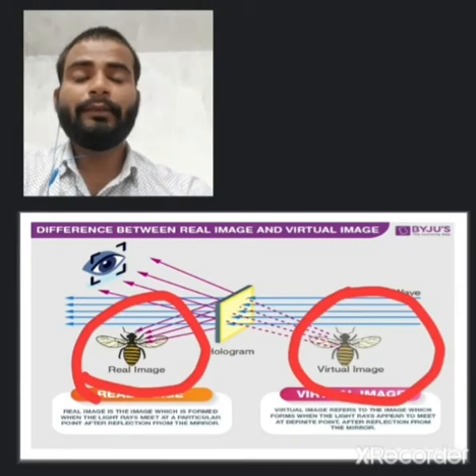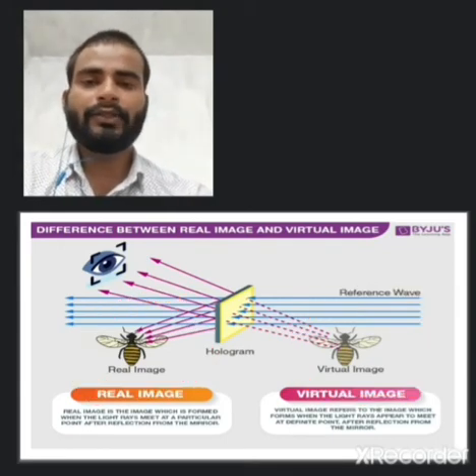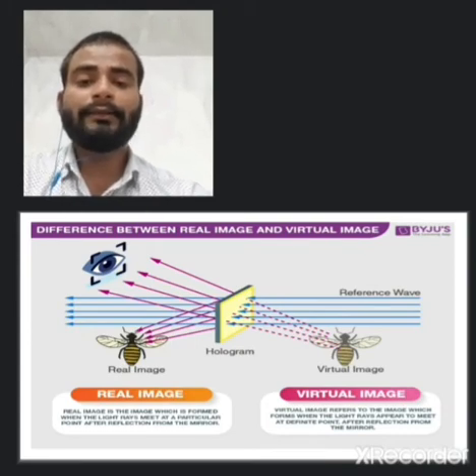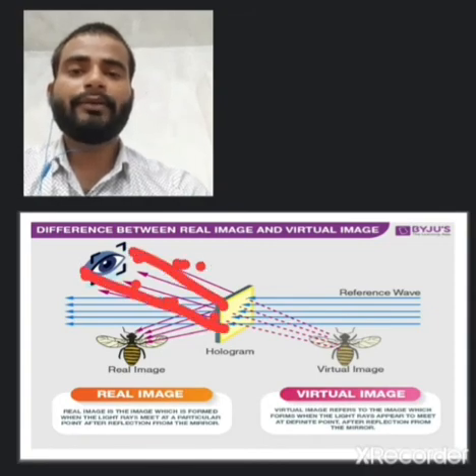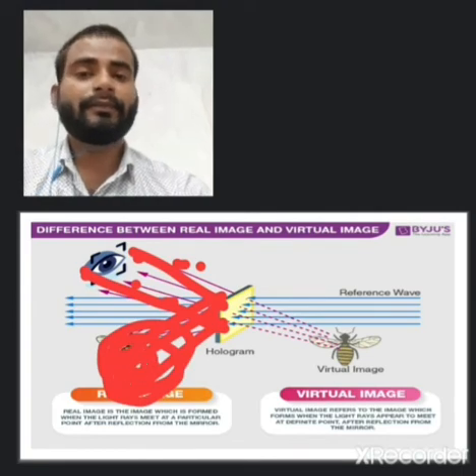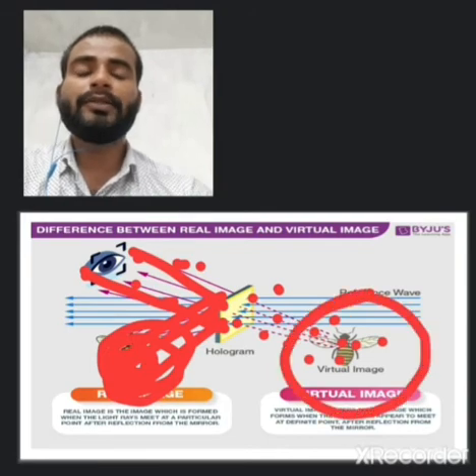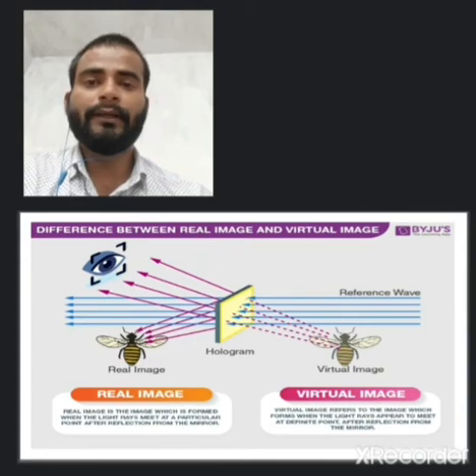A real image is formed because the light is coming, and after reflection, if it meets here, then here will be the real image. But if the light rays only appear to meet somewhere, then this type of image is a virtual image. This is the basic difference between real and virtual images.